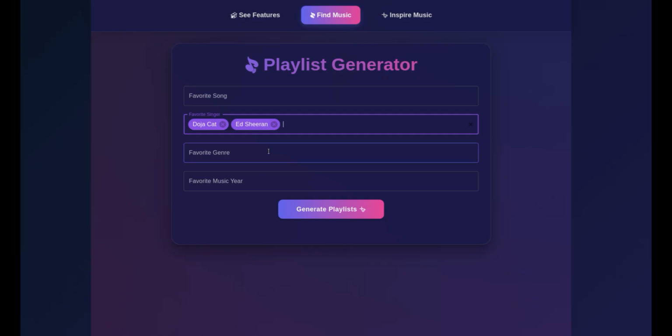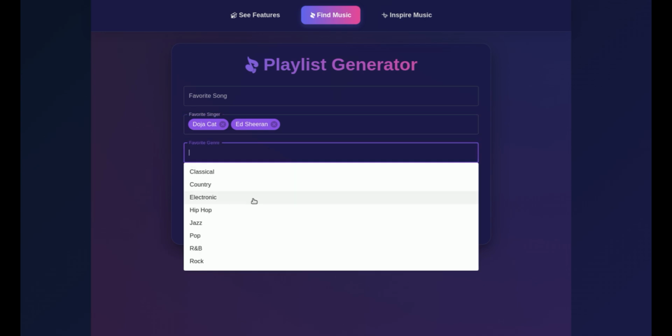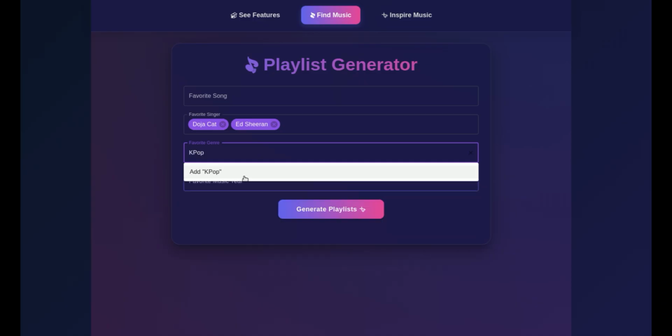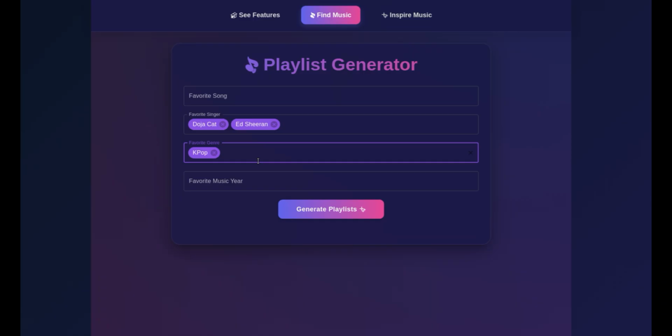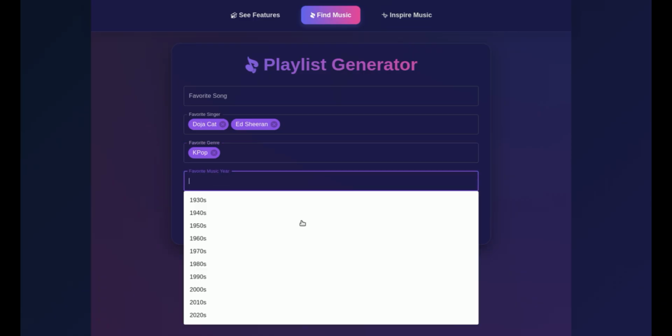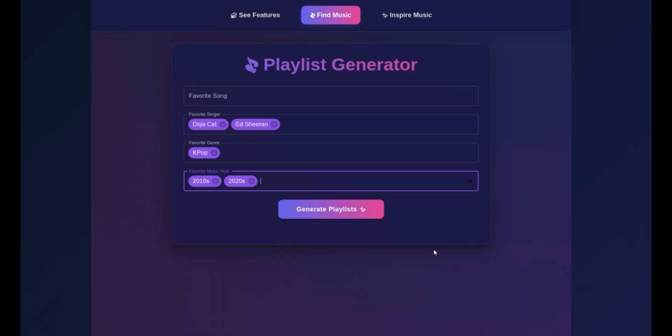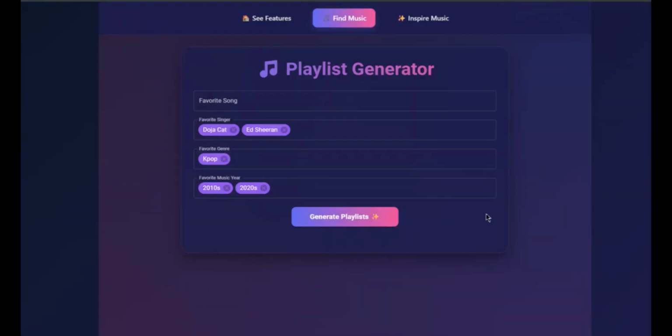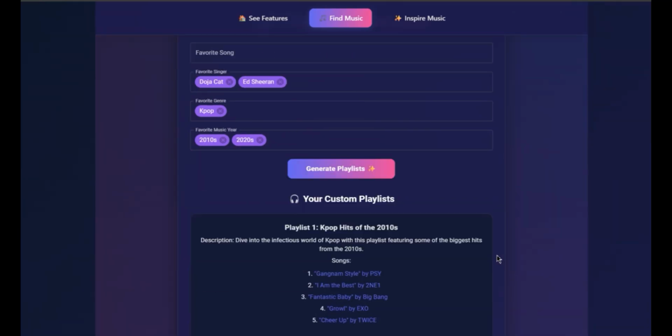And you can also go ahead and click your favorite genre. And if that genre is not present, you can also type it in. So you have the option of putting any kind of genre you want and are not limited to just a few options. You can also put in the timeline of songs that you would like to have in your playlist, and then we have used OpenAI's API key and it would generate music for you along with linking to their YouTube links.